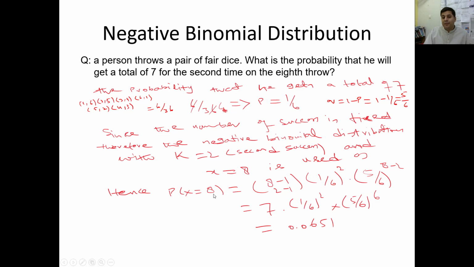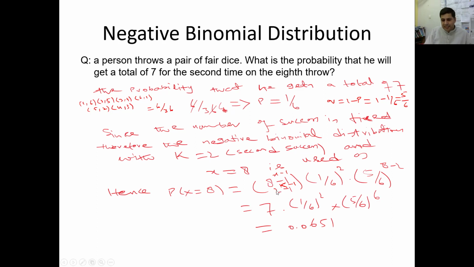So what will be the probability? P of X equal to 8. As you know, the distribution is C(X minus 1, K minus 1). This is X minus 1, and this one is K, this is K minus 1.